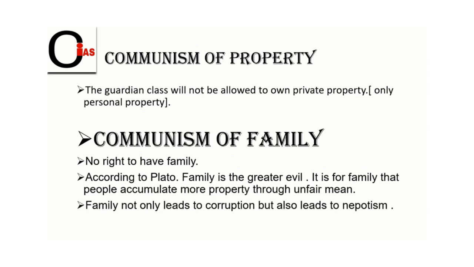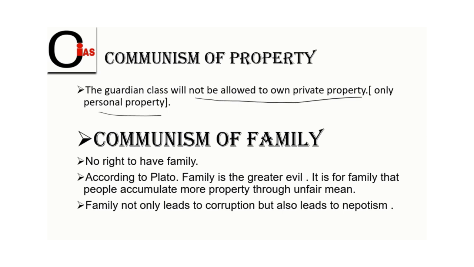Here, we should start with communism of property. So, in communism of property, the guardian class will not be allowed to own private property, only personal property. The difference between private property and personal property is that private property typically refers to capital or the means of productions, while personal property refers to consumer and non-capital goods and services. So here, one has the right towards his personal property and not private property.